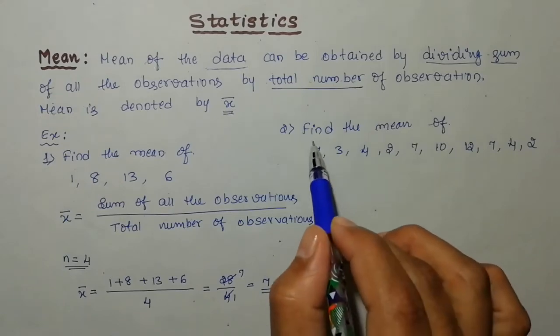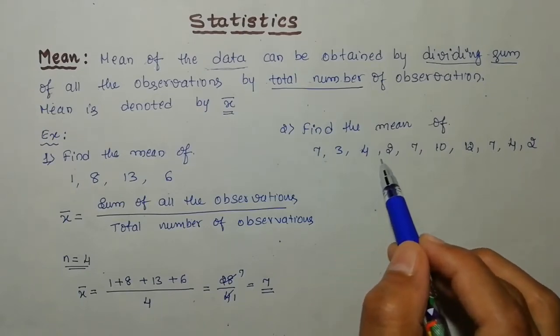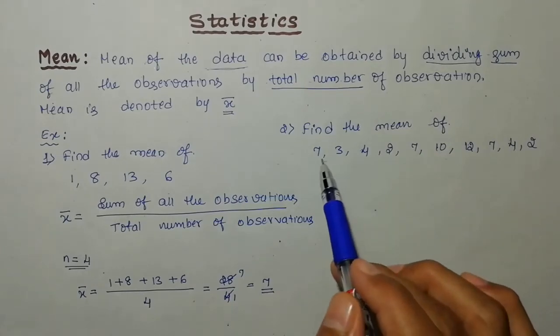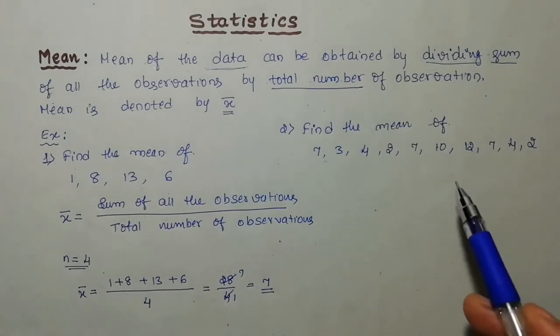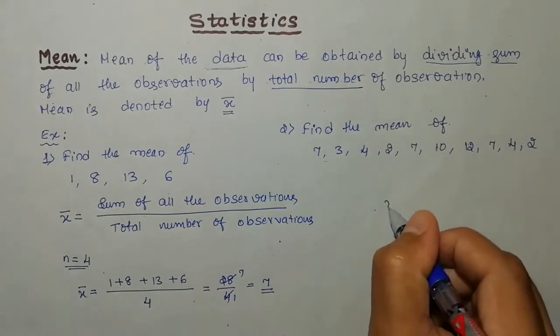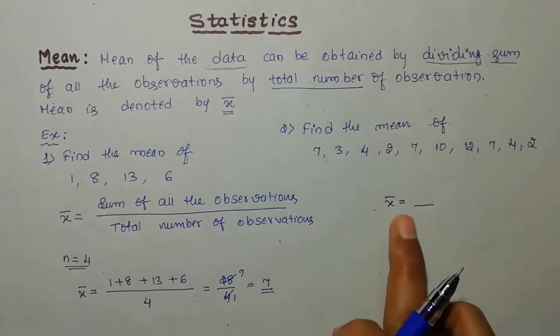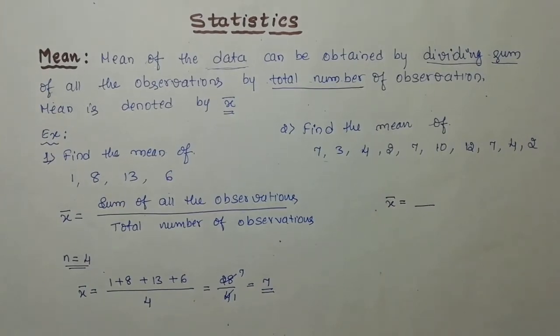So this is the way to calculate the mean of the data. In a similar way I will give another example as an exercise for you. You need to sum up all these values and divide by the total number of observations. Count how many observations there are to get the denominator, then divide the sum by it, and you will get the value of x bar. All of you need to comment your answer in the comment box, so it will be helpful for others also, and they can verify their answers.